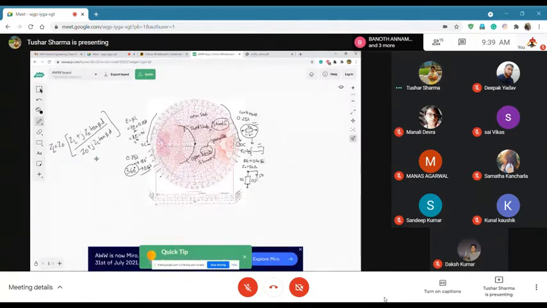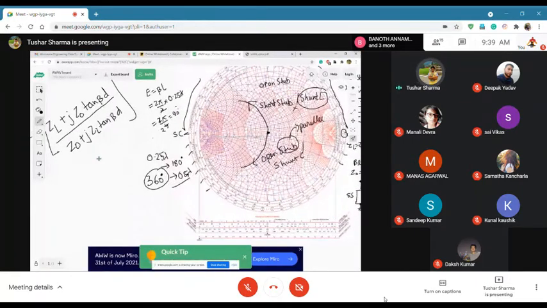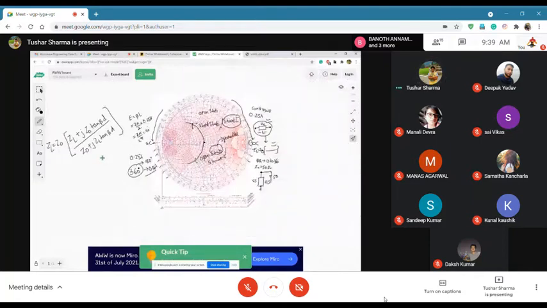Okay, so what I want to first do is vary βD. As we know, βD is 2π by λ times whatever my length is. So this βD is equal to the electrical length.